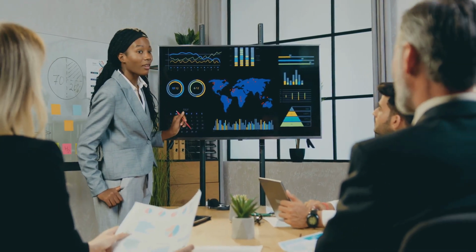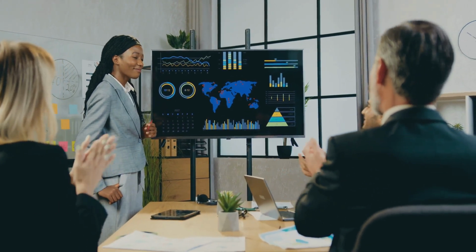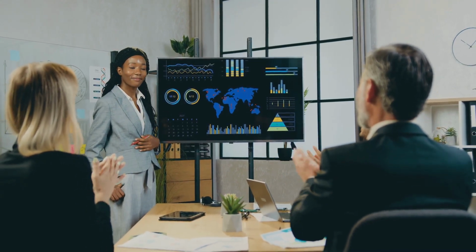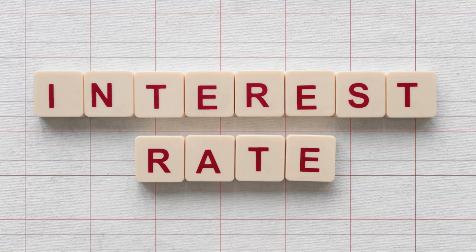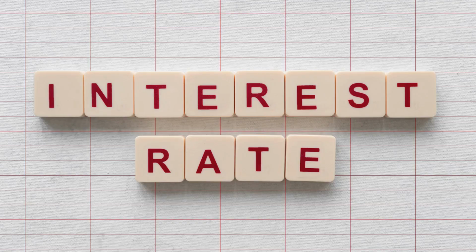Section 7. Potential economic consequences, a mixed bag. In this section, we delve into the multifaceted impacts of economic policies, particularly focusing on interest rate adjustments and their ripple effects across various sectors. Interest rate reductions are not without potential downsides. While they can stimulate borrowing and spending, they also come with significant risks that need careful consideration.